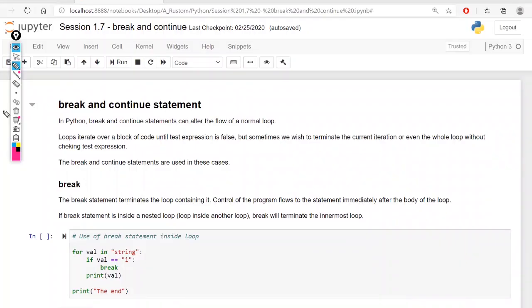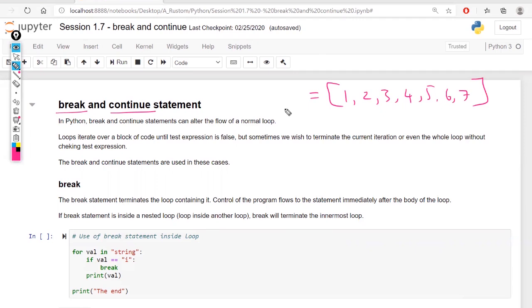Break and continue. So what exactly is break? First, let's understand break, then we'll move on to continue. Suppose I have data something like this: 1, 2, 3, 4, 5, 6, 7.